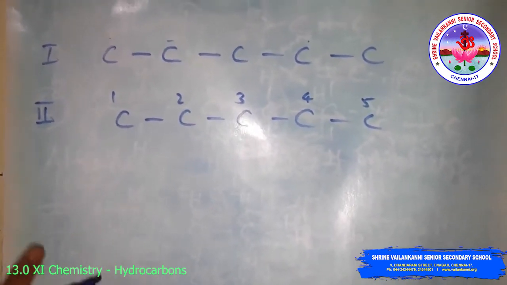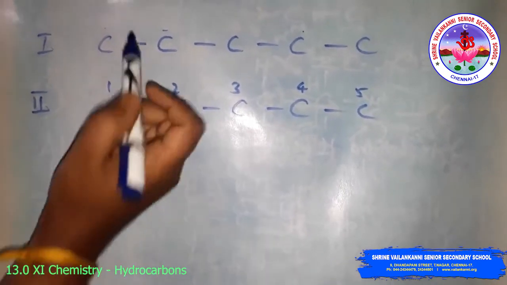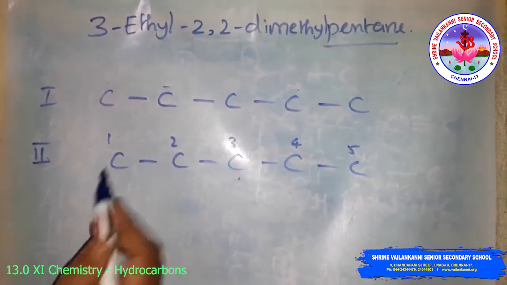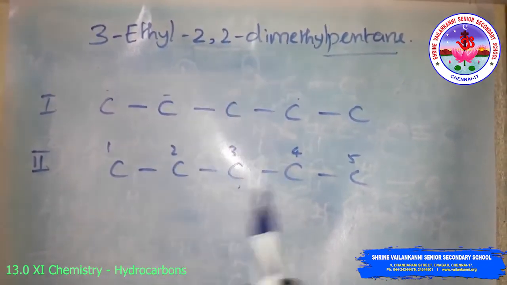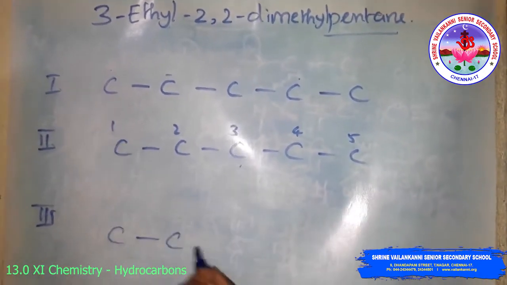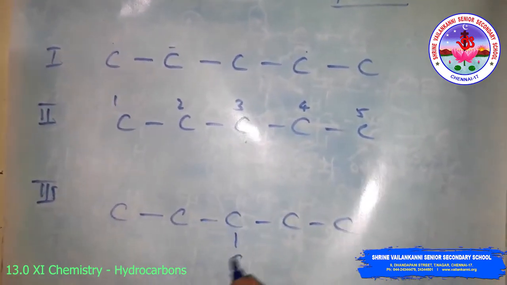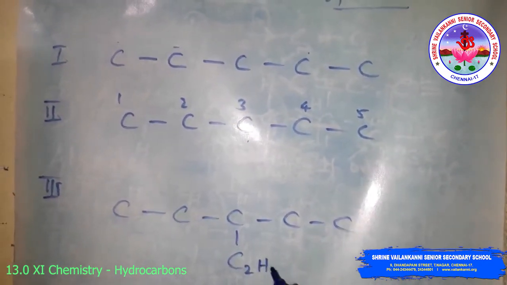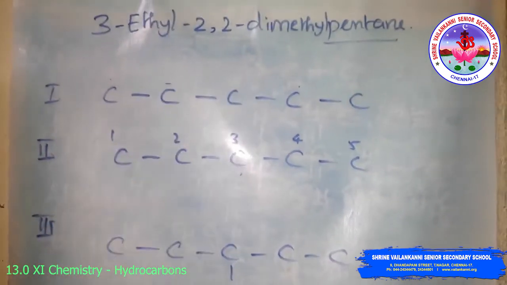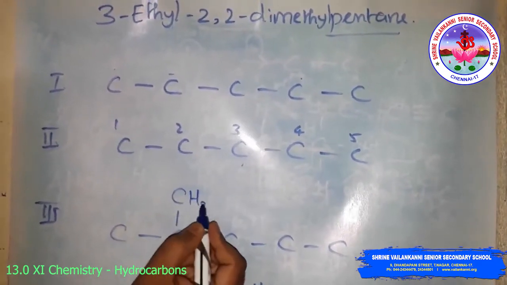Then attach the ethyl group at carbon 3 and the methyl groups at carbon 2, because the third position has the ethyl group and the second position has the dimethyl, the 2-methyl groups. So the third carbon has the ethyl group, and ethyl means C2H5. Then at the second position, write the methyl groups like this.